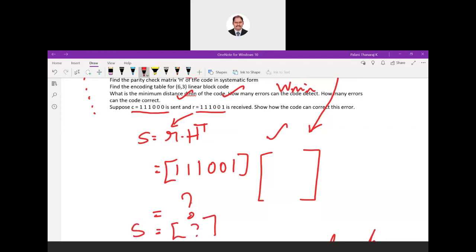Some combination we will get. So based on that, if all the bits of S are 0, okay, this is no error. Okay, but if you get some data like 0 0 1, it means an error has occurred. Okay, so from this we can deduce that error has occurred.